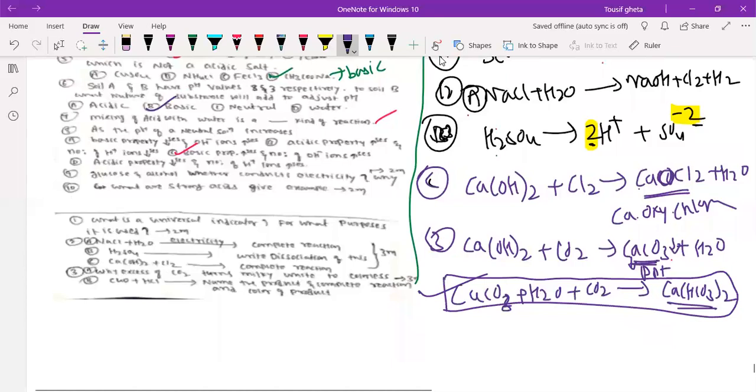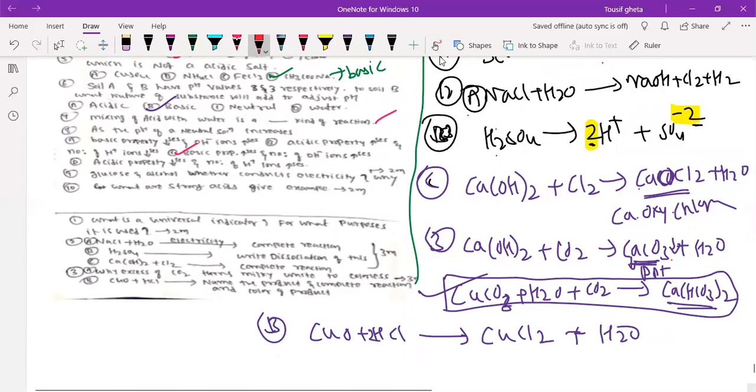Finally, if that B question was there, CuO plus HCl, name the product. So CuCl2 first of all you will get, and then you will get H2O also. So that's it. Balancing will be: here you should write 2 HCl and H2O. This is something bluish green color. Okay, it is bluish green color. So the name is copper chloride. Copper chloride. Full mark, yeah, it's easy.